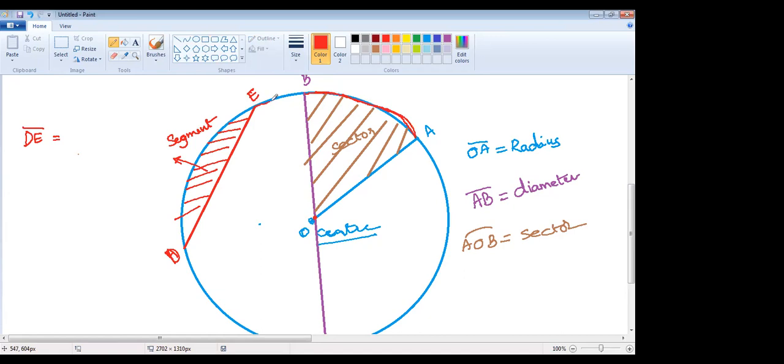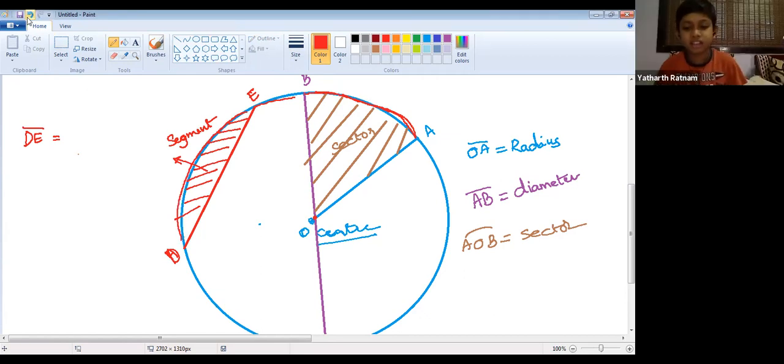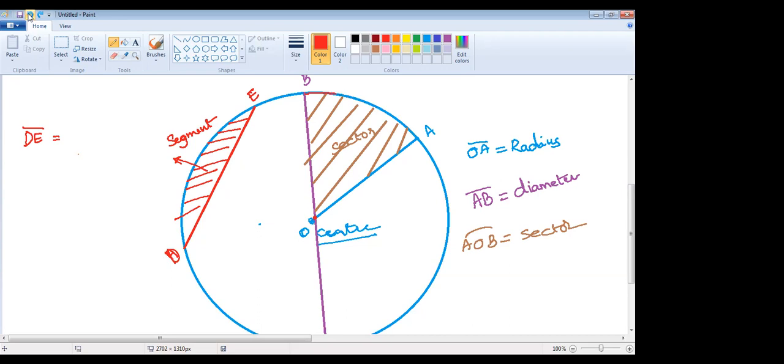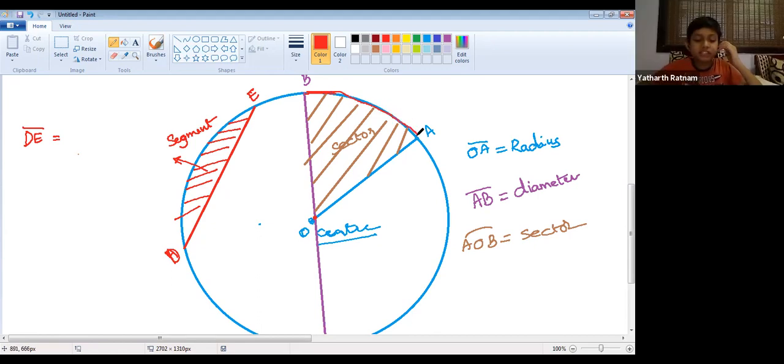We can call this part also an arc. Ma'am, a curved part on the circumference, right? Yes. Here also circumference means boundary only, right? Ma'am, it's just a region of the circle, not the whole circle.